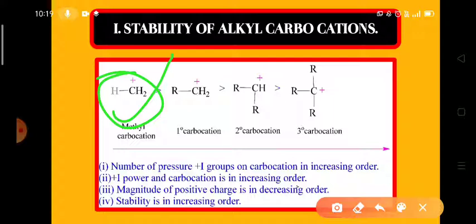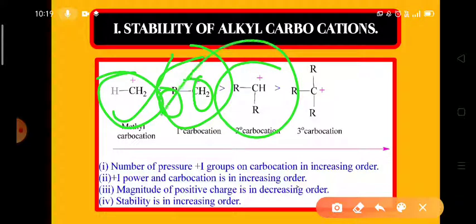Whereas in the primary alkyl carbocation, the carbon bearing positive charge is attached to 1 alkyl group. In the secondary carbocation, 2 alkyl groups are attached to the positively charged carbon, and in the tertiary carbocation, 3 alkyl groups are attached to the positively charged carbon.